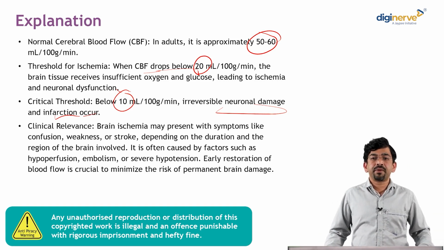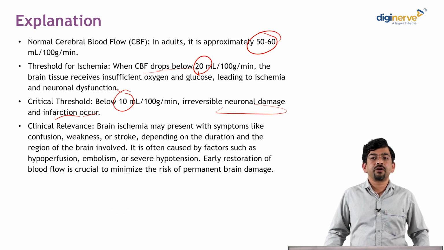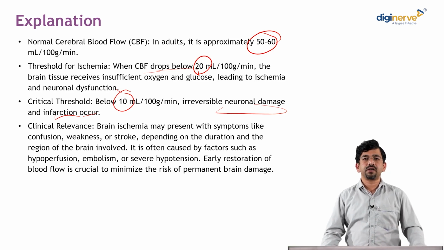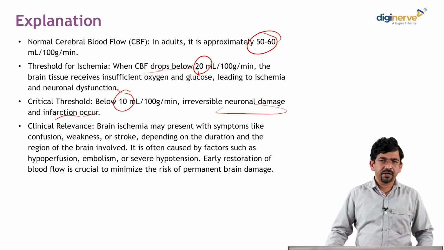And brain ischemia presents with symptoms like confusion, weakness or stroke, depending upon the duration and the region of the brain involved. Hypoperfusion, embolism, hypotension are all different causes of reduced blood flow leading to infarction.